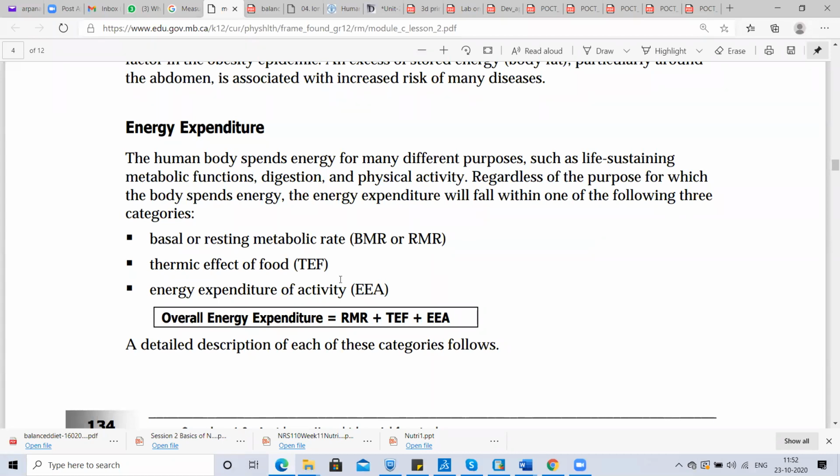Basal or resting metabolic rate, BMR, or sometimes it is also known as RMR, that is resting metabolic rate. Thermic effect of food, TEF. Remember these short terms. We will deal with these terms in the later part of the lecture. And energy expenditure of activity, that is EEA. So overall energy expenditure can be calculated by summing up all these three: RMR plus TEF plus EEA.